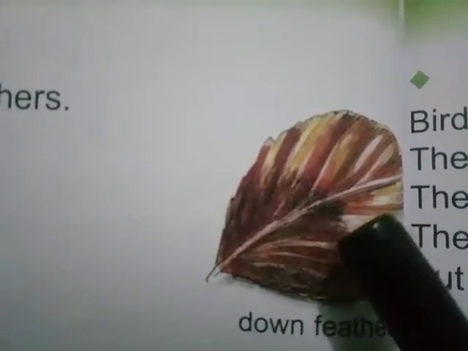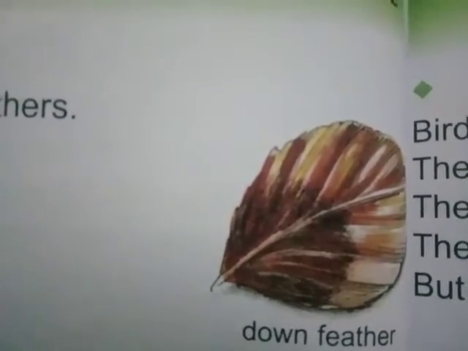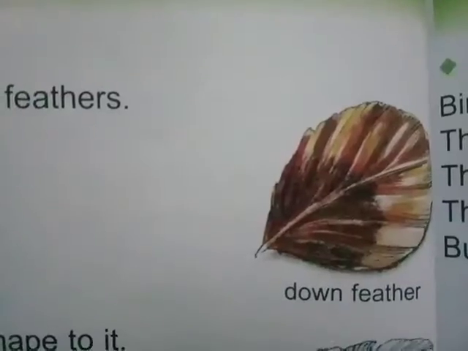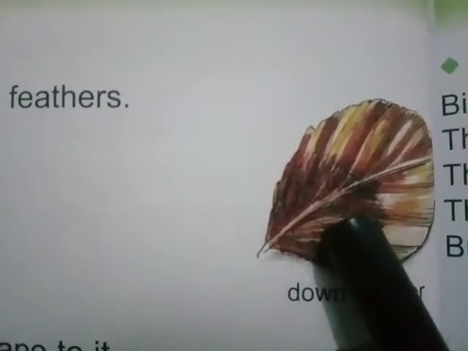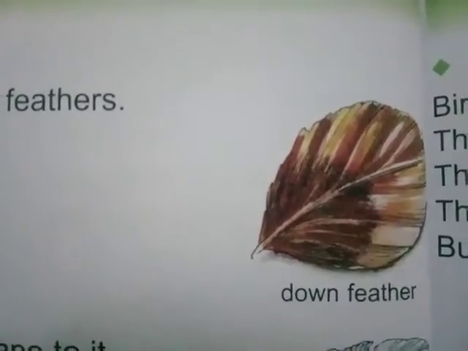Down feathers are fluffy feathers. Fluffy means soft. They keep the body of a bird warm. This one is its function to keep the body of a bird warm.